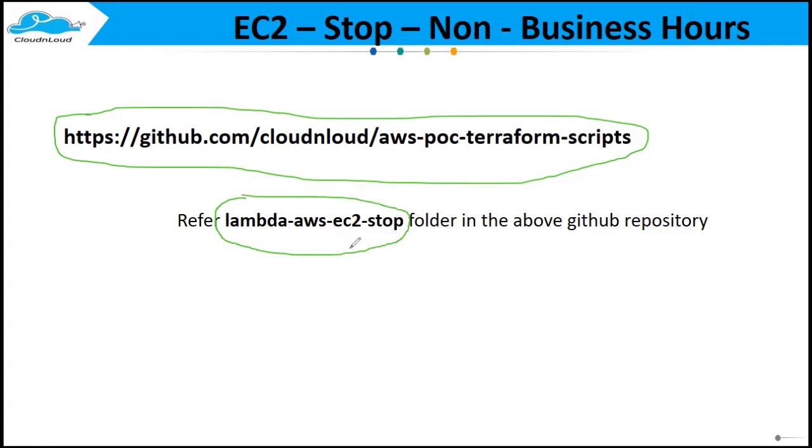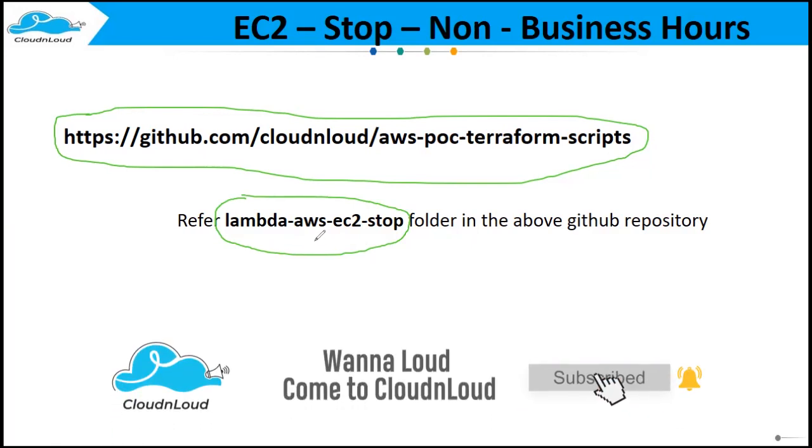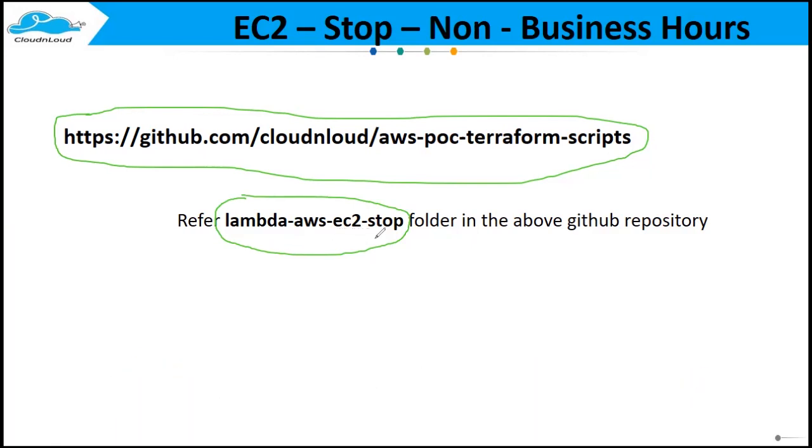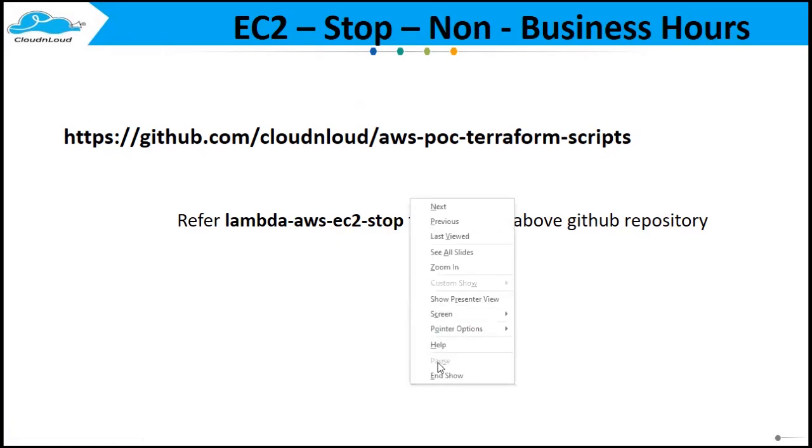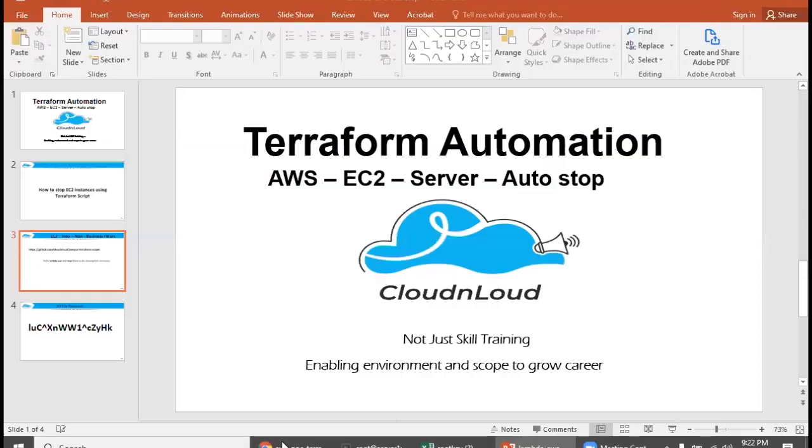As part of this session, we have created one more folder called lambda-aws-ec2-stop. In this folder, we have placed all the Terraform files and Python scripts. This folder will help you achieve the POC, which we are seeing as part of this session.